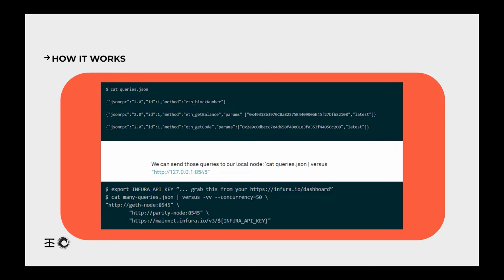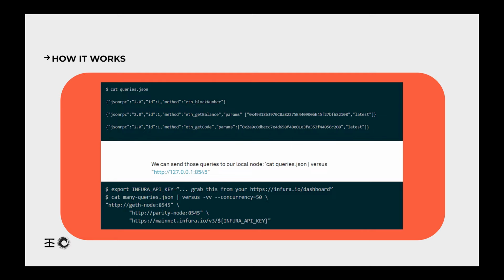JSON RPC requests look like the three in the middle here. These are typical read-only requests to the Ethereum network, where it gets the block number, the balance, or a code. We can send that to our local node by this command in the middle, cat queries.json, and then you pipe it into Versus. And you point Versus at the local node with the localhost there.